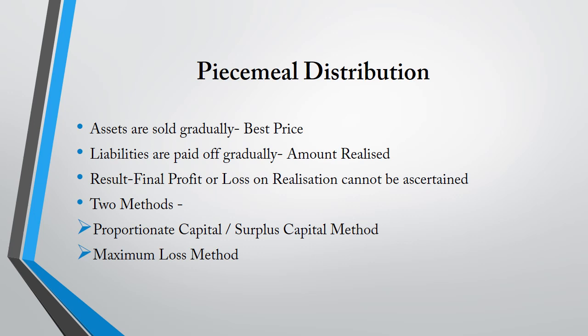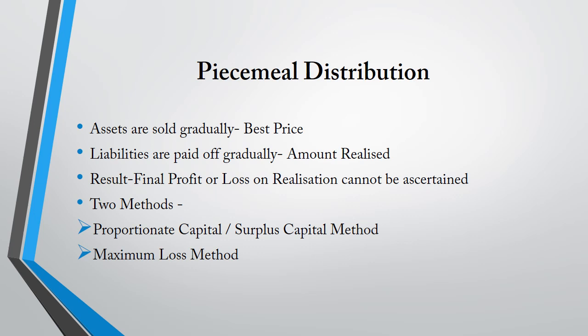Piecemeal distribution. While solving various problems on dissolution of partnership firm, it has been assumed that all the assets are realized immediately on the date of dissolution and liabilities are paid off on the same date. But in actual practice, the assets are sold gradually, for the best price. Similarly, the liabilities are paid off gradually.